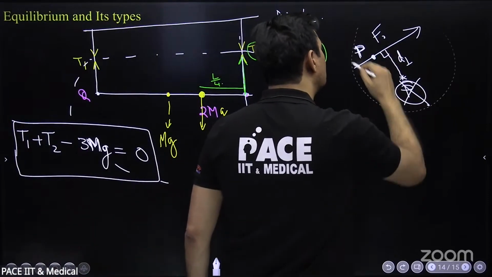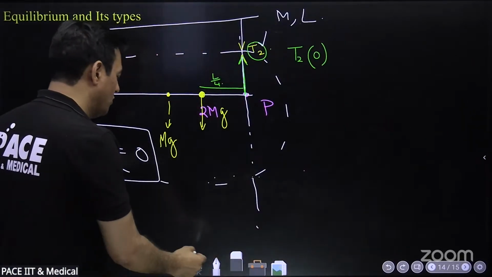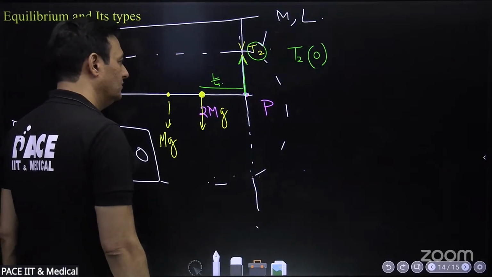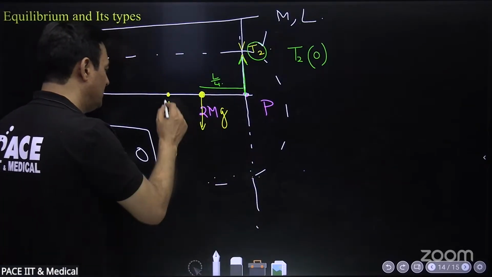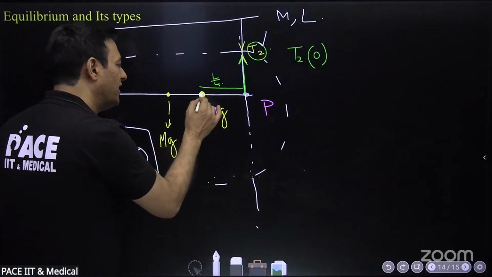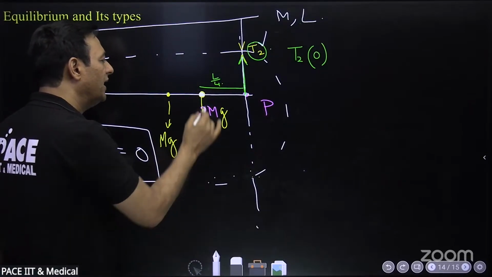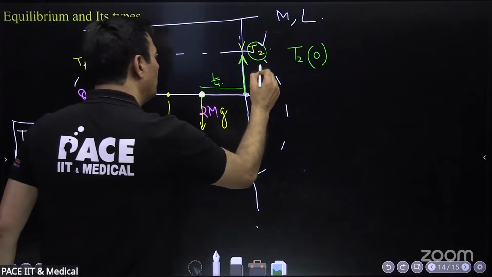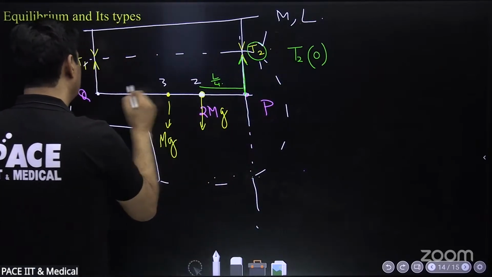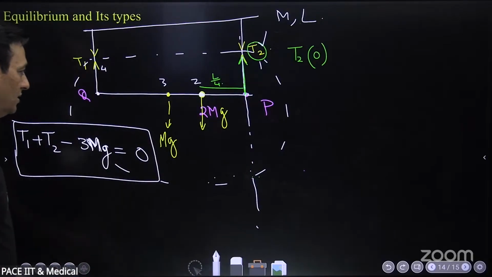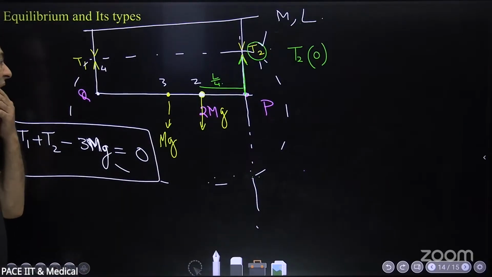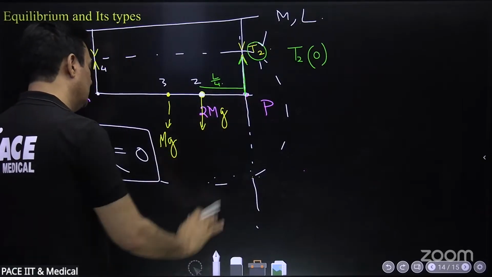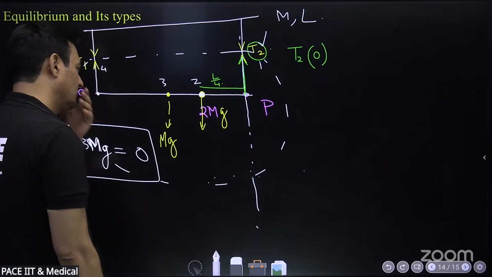Got it? Sir, no. Hmm? M is the mass of the rod. 2m is an extra additional mass which is kept here at a distance L by 4. I want to find the net torque of all the four forces. So, sir, the equation that you have written is only for the rod, we are finding the net torque acting on the rod. Yes.